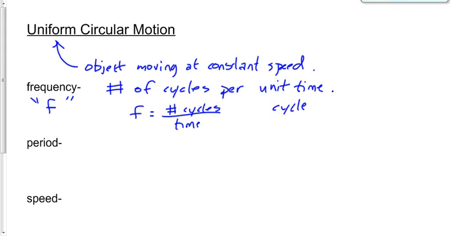The standard unit that we have for time is probably going to be the second. So it would be cycles per second, the number of times something happens per second. Now, we could also say per year or per day or per week, but the standard unit is per second. Just like for speed, we can use kilometers per hour and miles per hour, but the standard unit is meters per second.